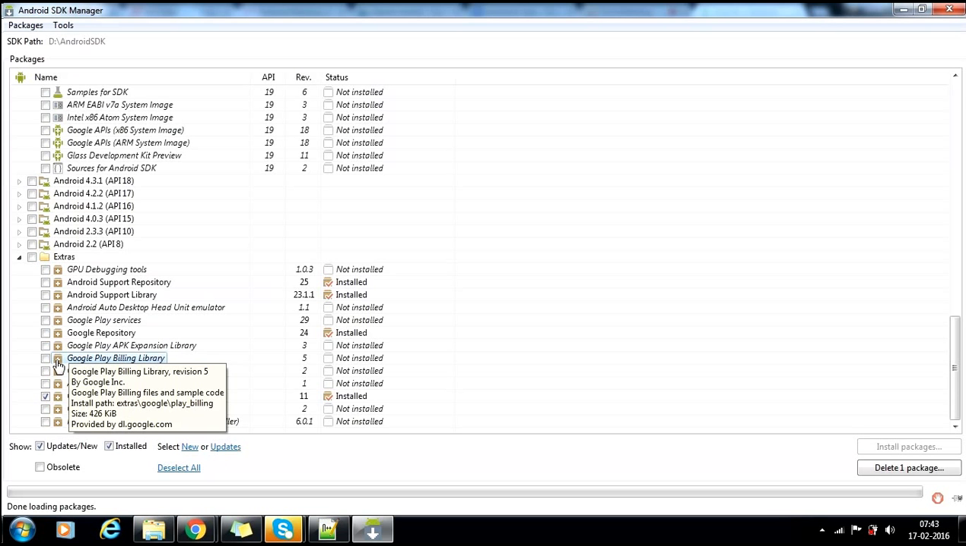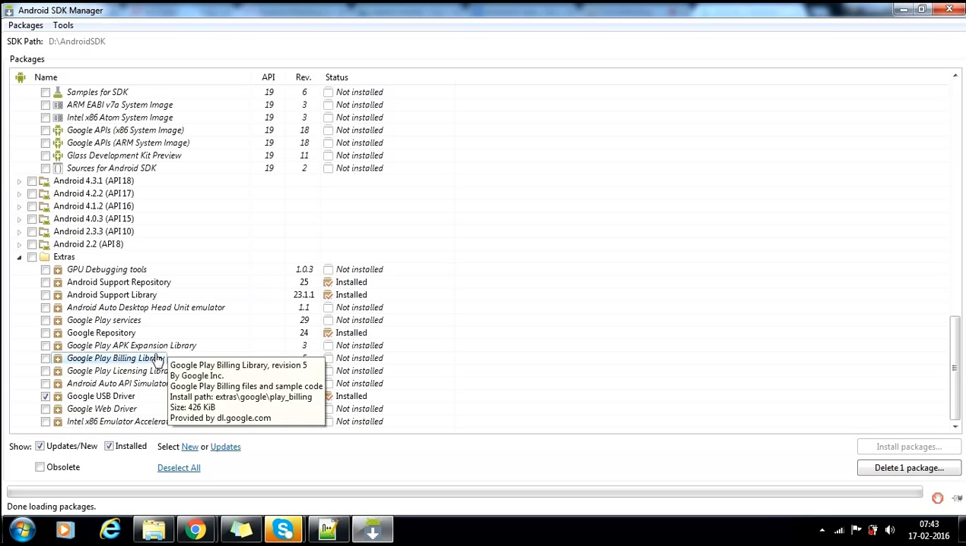Okay. This library will provide the unique ID code for the app installations. It will help us a lot. This is also a licensing library, and this will also help us with everything.